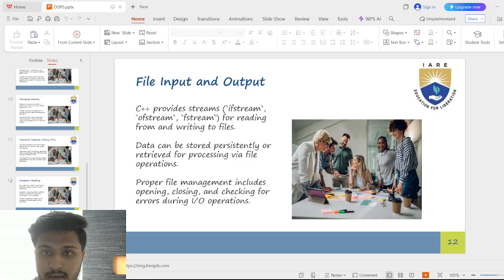File input and output. C++ lets you work with files using streams. ifstream for reading from files, ofstream for writing to files, fstream for both reading and writing. How it works in simple steps: open a file, read or write data, check for errors like file not found, close the file when done. This way, data can be saved permanently on the computer or retrieved later for use.